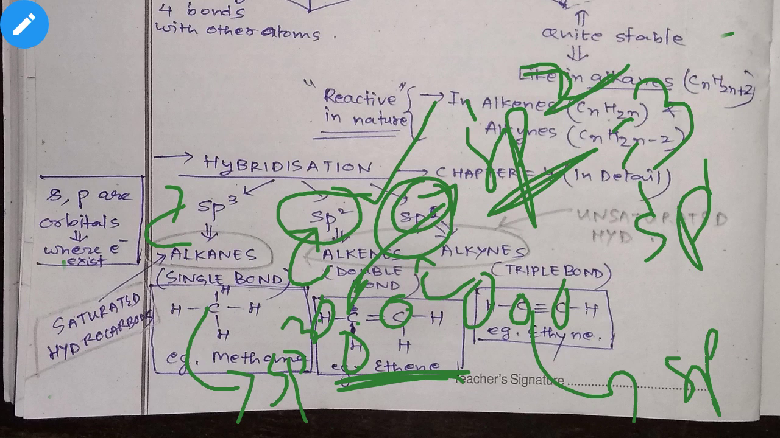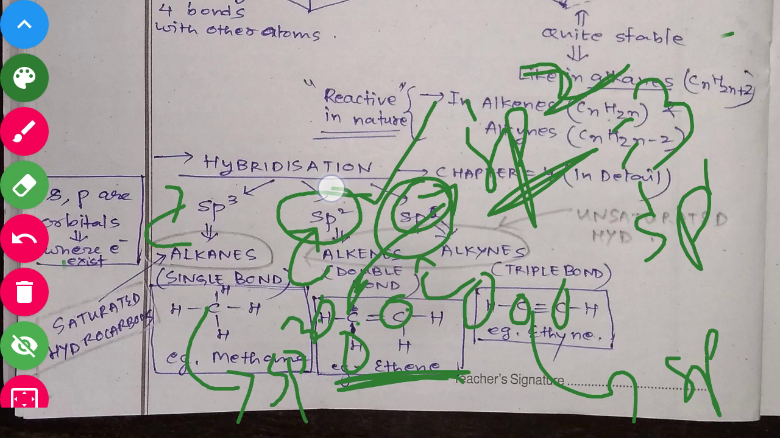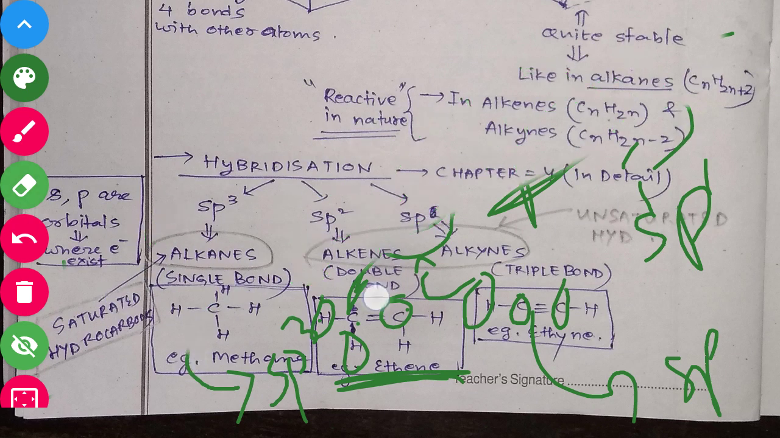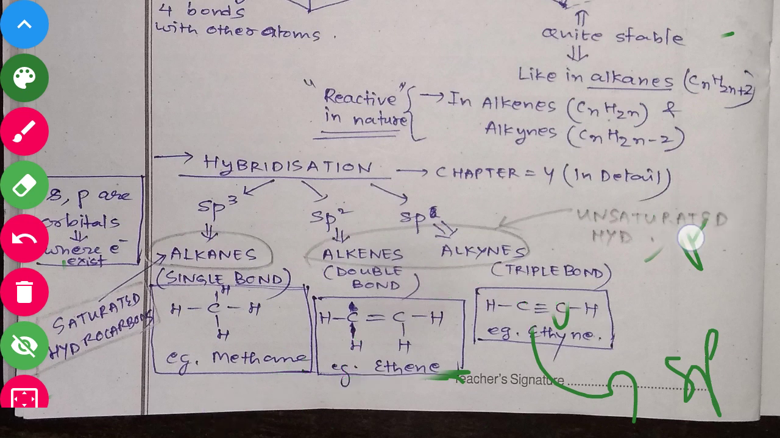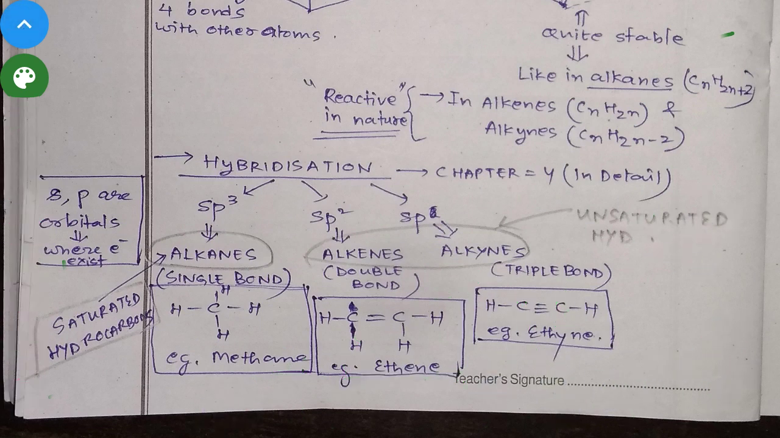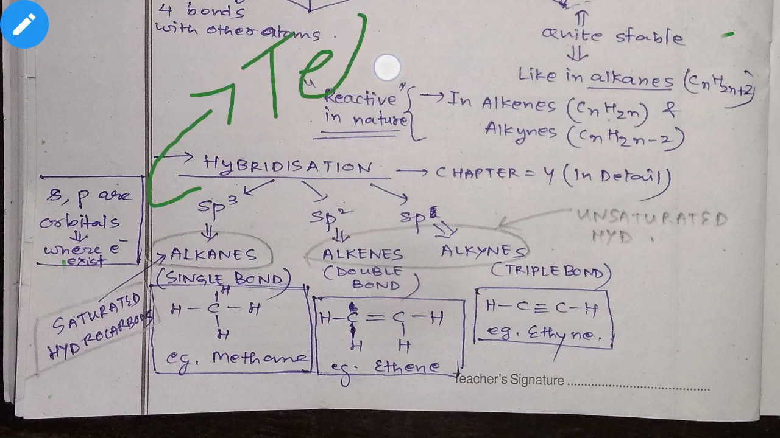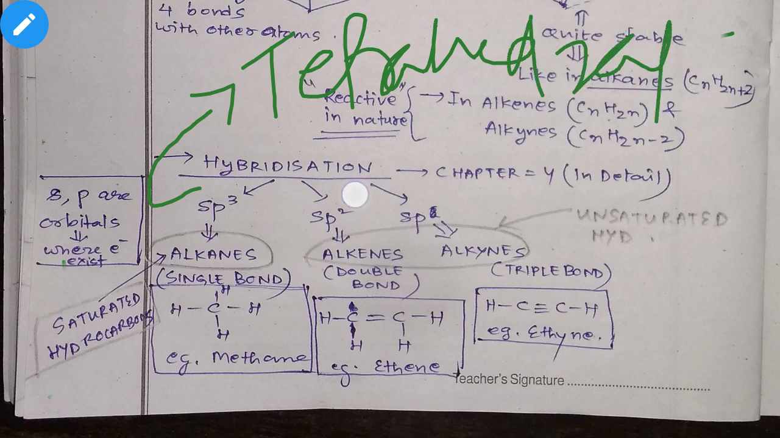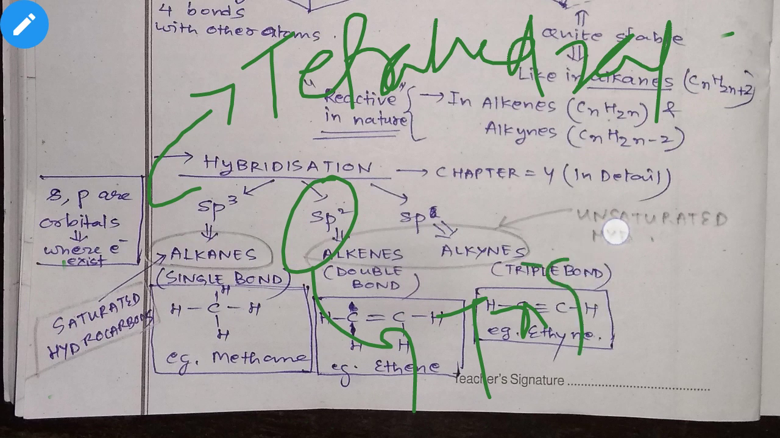Okay, and the shapes are also there. Like I already told you, carbon forms a tetravalent structure and the shape is tetrahedral, right? Similarly, for sp3, the shape is tetrahedral. You have to write it down and remember. For sp2, the shape is trigonal planar.